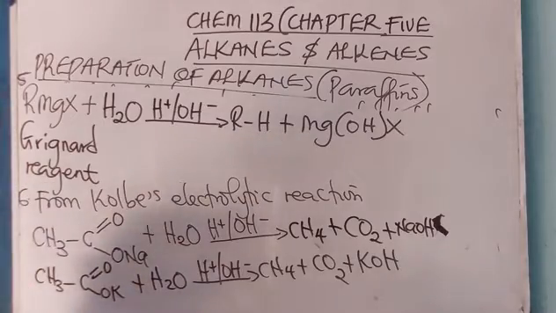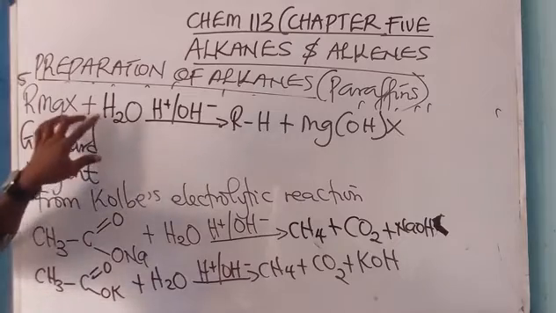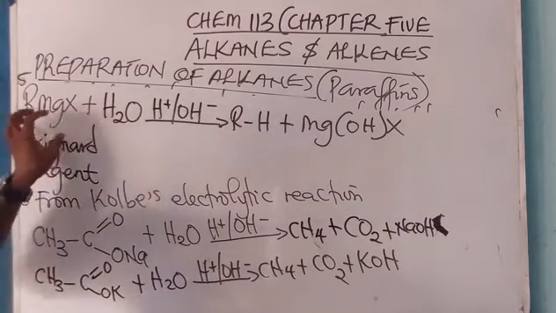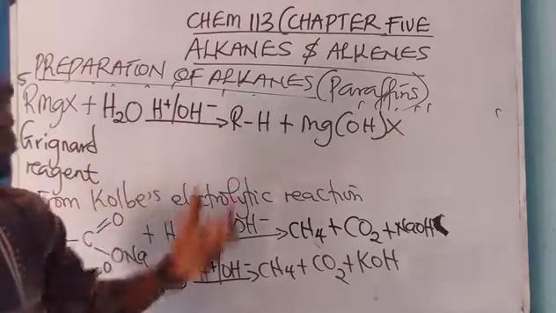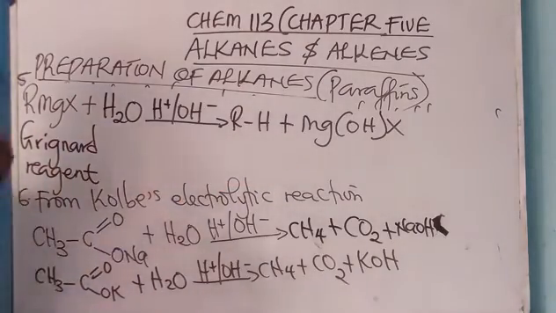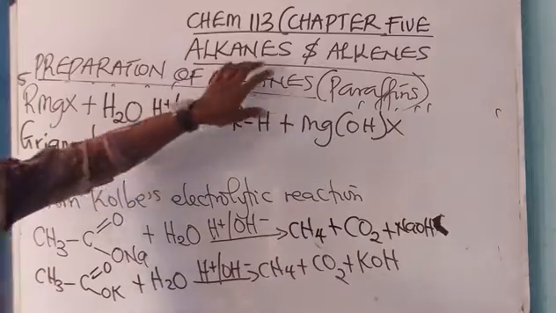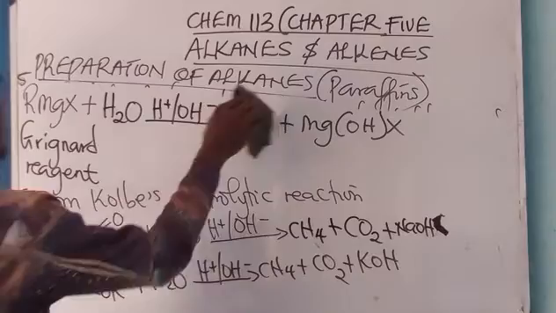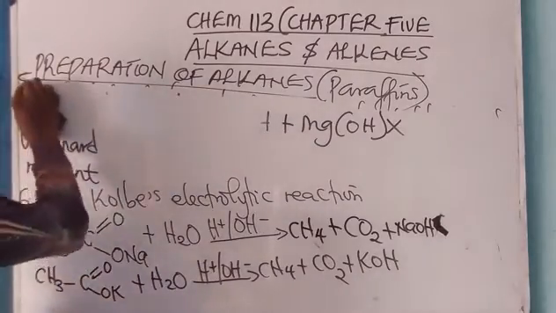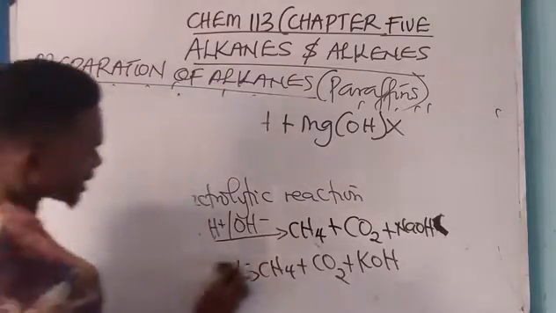I also said that we can prepare alkane from Grignard reagent, that is by decomposing Grignard reagent with water to produce this. Then Kolbe's reaction. So we have come to the end of the preparation of alkanes. In our next video, I'm going to be telling us the reactions of alkanes and alkenes.